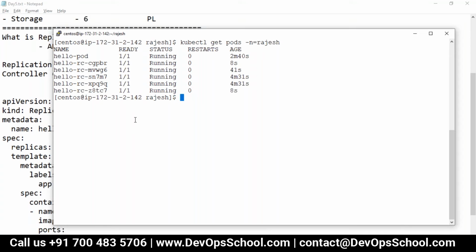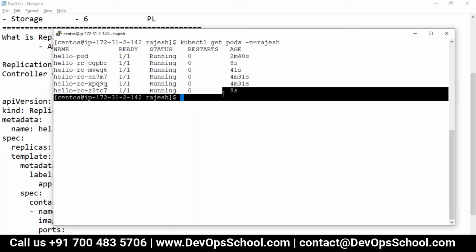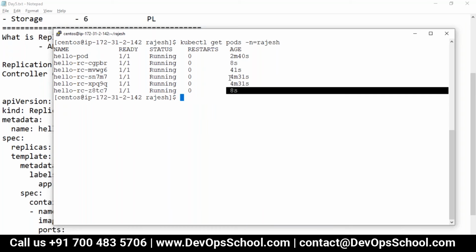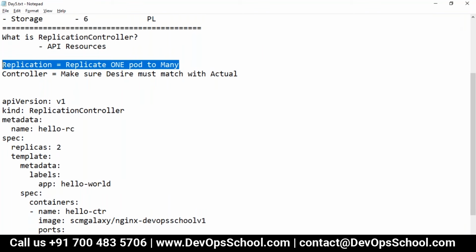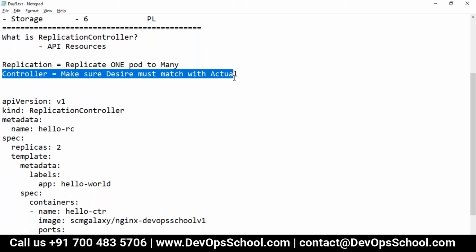Now you look at this, guys, the ages: this is 8 seconds, 8 seconds, the first time it got created, and after that all these things got created over a period of time. Okay, so this is the replication feature. You can replicate one pod to many, as many as you want. But I'll teach you now the controller feature. Controller means make sure the desired state must match the actual state.